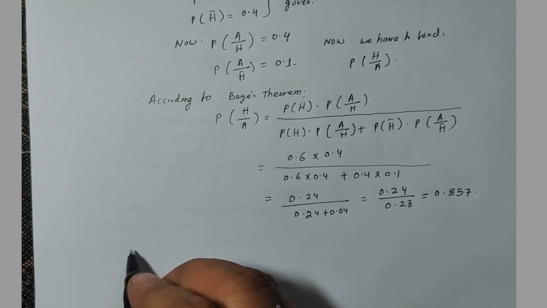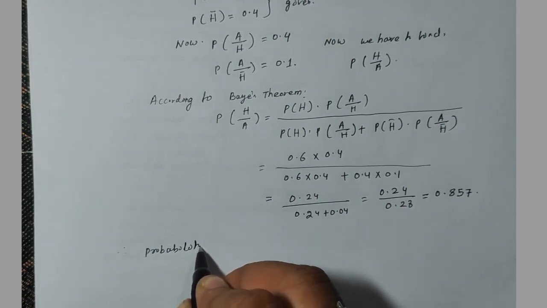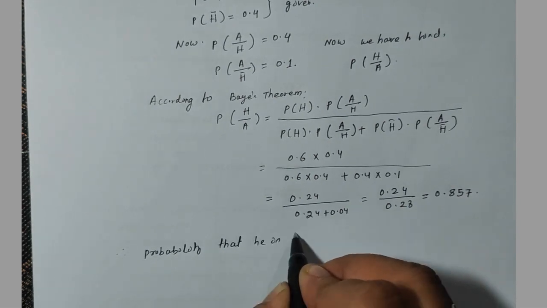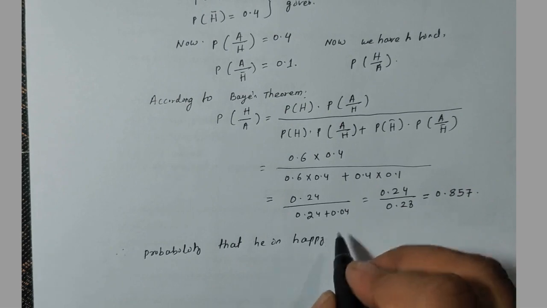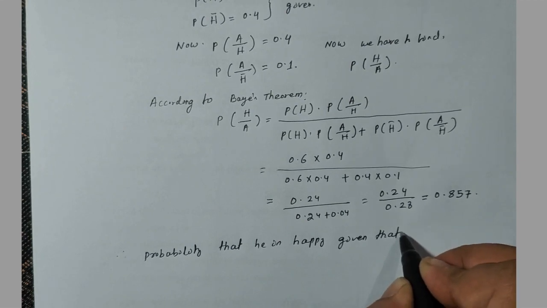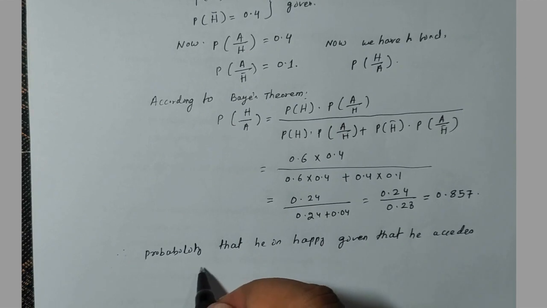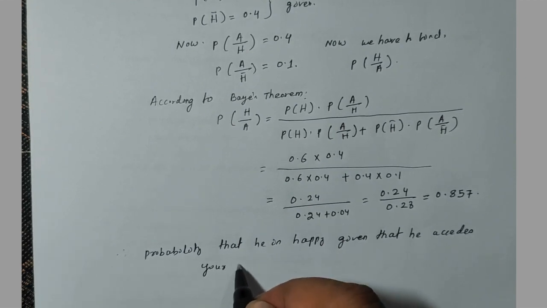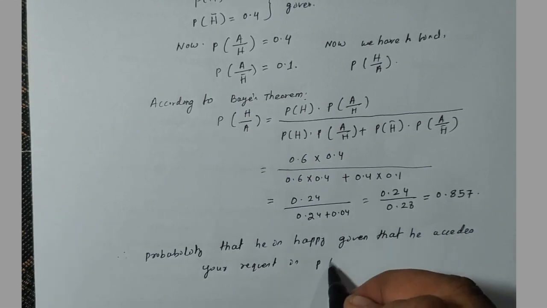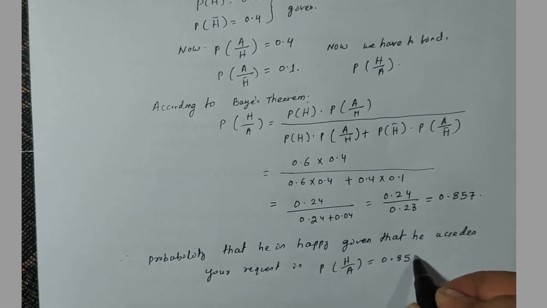So below this we have to write: the probability that he is happy given that he accepted your request is, that is probability of H divided by A, equals 0.857.